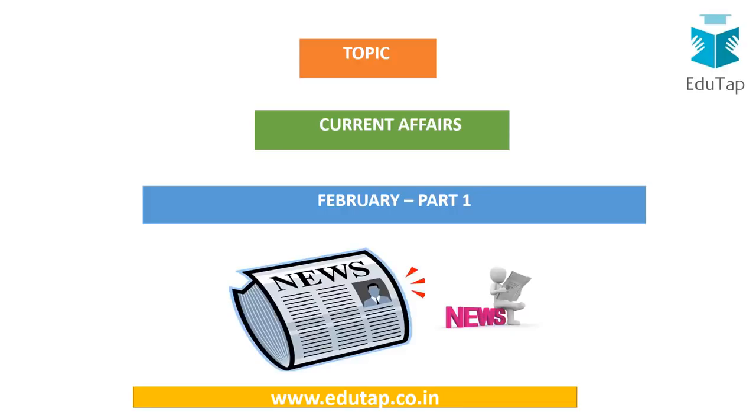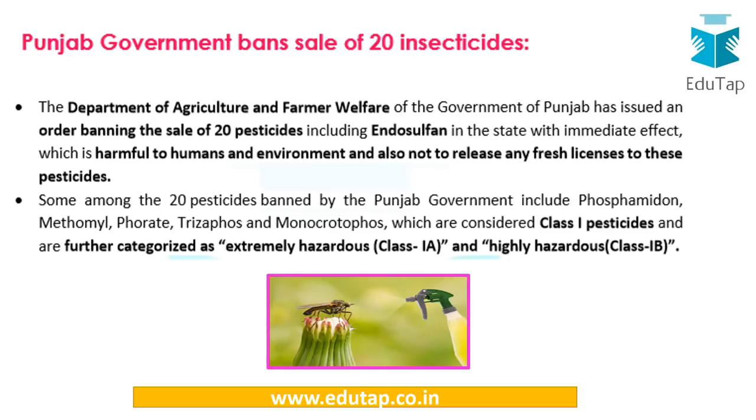So moving on to the first news of the month of February. The news says Punjab Government bans the sale of 20 insecticides. Since the state government has come up with such a ban, it is important for us to know which government it is. That is the government of Punjab, and they have banned the sale of 20 insecticides. Now this ban means that no fresh licenses would be given to the manufacturers, and this includes endosulfan as well.